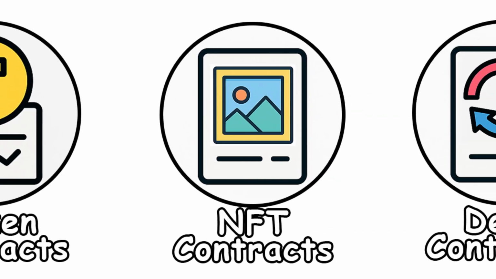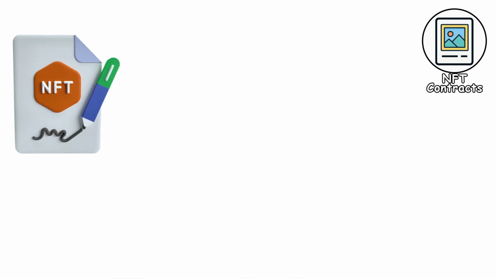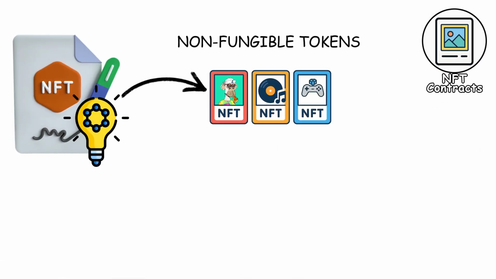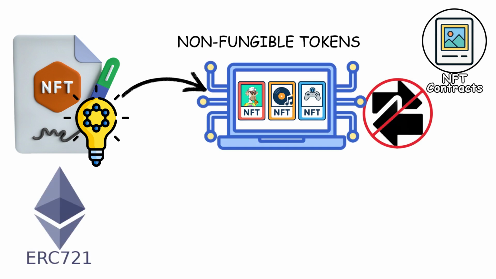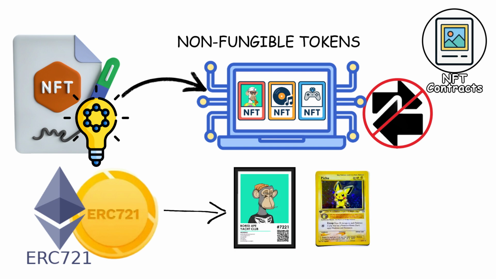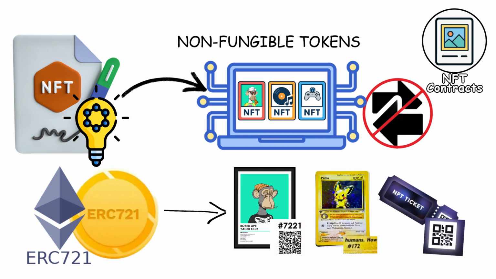transferring tokens between users. They are the building blocks of fungible assets, tokens that are identical and interchangeable, like regular currency. NFT contracts. NFT contracts are designed for non-fungible tokens, digital assets that are unique rather than interchangeable. The ERC-721 standard on Ethereum defines how to create a token that represents one specific item, such as a piece of digital art, a collectible card, or a ticket. Each token has its own unique identifier, making it distinct from every other.